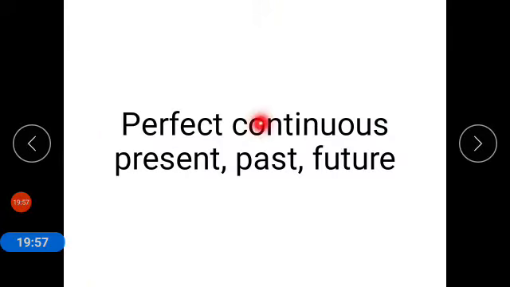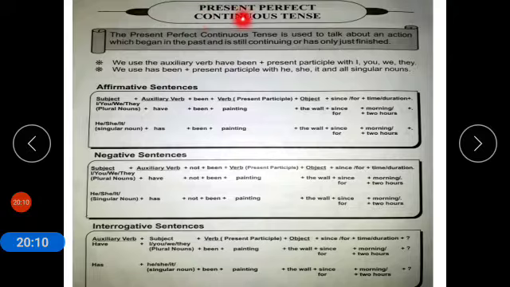Now coming to perfect continuous of present, past and future tense. The present perfect continuous tense is used to talk about an action which began in the past and is still continuing or has only just finished.